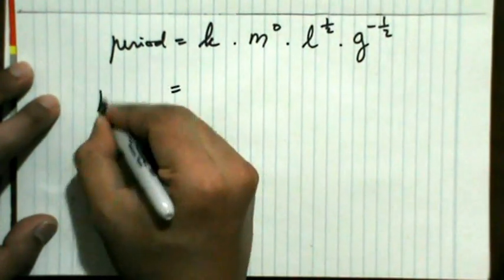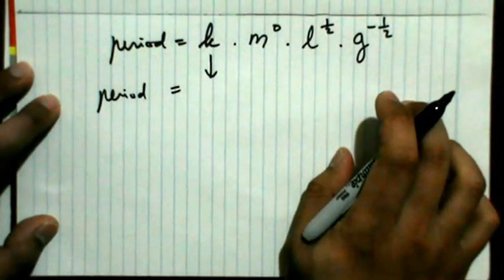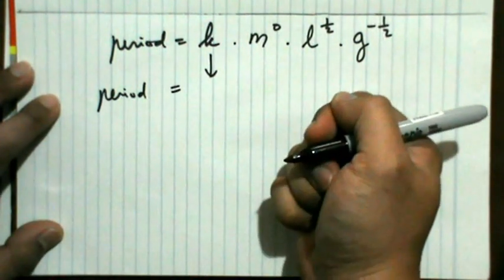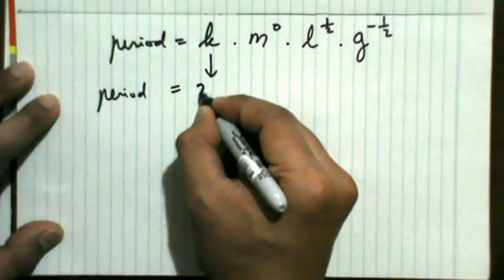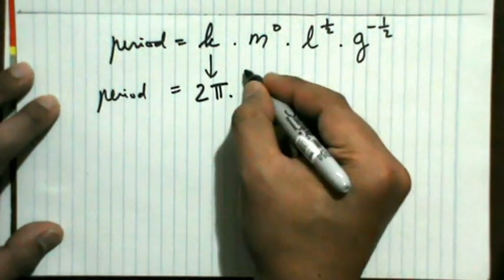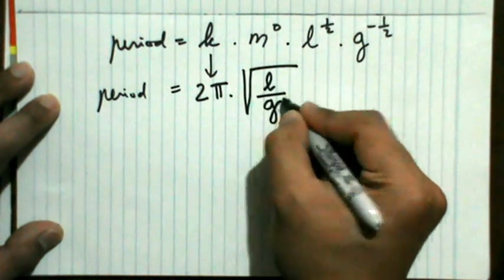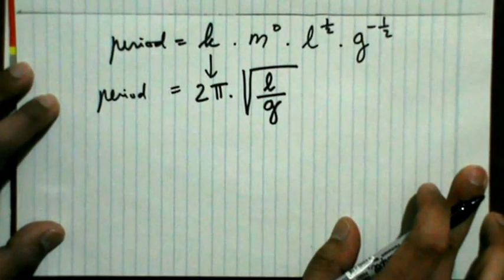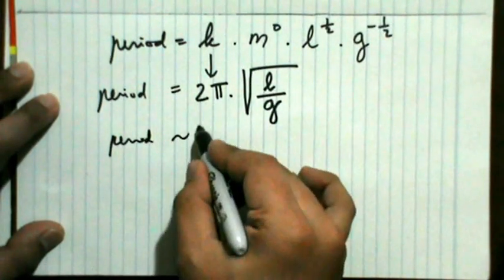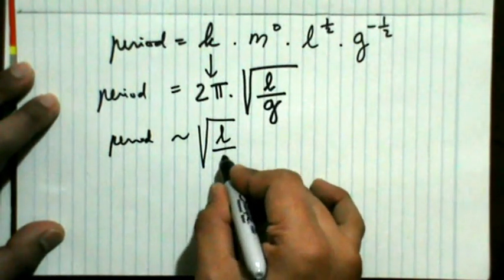Alright, now I can write it like this. So k here is the value that we can find from experiment, or you can also find it from theoretical calculation. The value of k is 2 pi. And then we can multiply with the square root of L, the length, divided by g. So similar to the previous example, the period is basically proportional to the square root of the length of the chandelier divided by g.